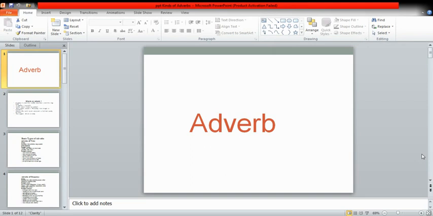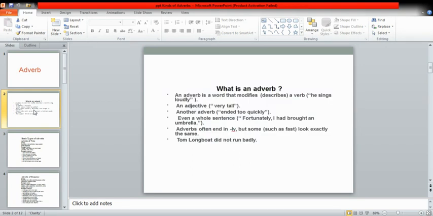The topic which I have selected from the parts of speech today is the adverb. So we have to see what an adverb is. An adverb is a word that modifies a verb. Suppose, he sings loudly. In this sentence, loudly is an adverb because it is modifying the verb sing.